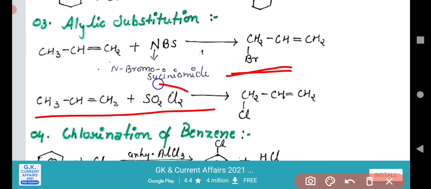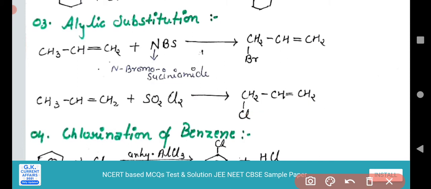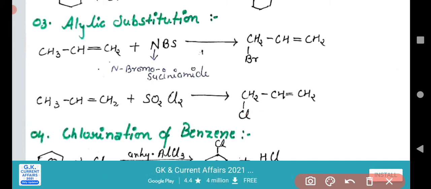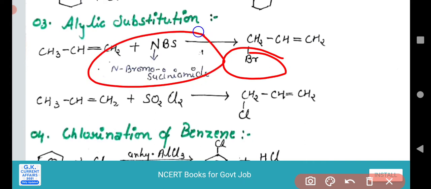This kind of chemical reaction also takes place with the help of sulfuryl chloride. This is the sulfuryl chloride. This sulfuryl chloride is helpful to replace 1 hydrogen atom with chlorine. It means that if we want to make the bromo derivative compound, in that case we have to take NBS.